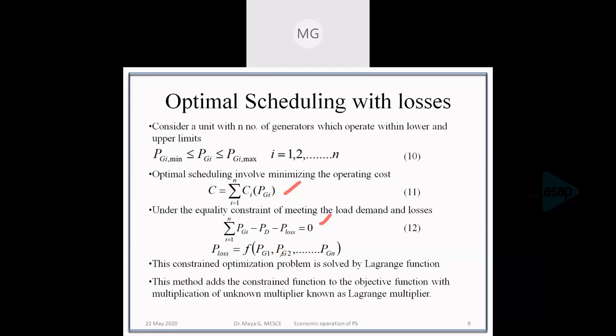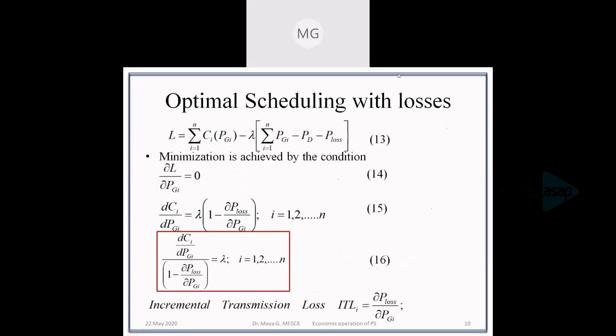So we have the constraint and the objective function, and we form the Lagrangian function by using the Lagrangian multiplier, and it is obtained as equation number 13. So the only difference is in this constraint. The Lagrangian function is formed. For minimizing this function, we have to find the derivative of this Lagrangian function with respect to the variable, that is, generation. That is equated to 0. We'll get the condition for minimization.